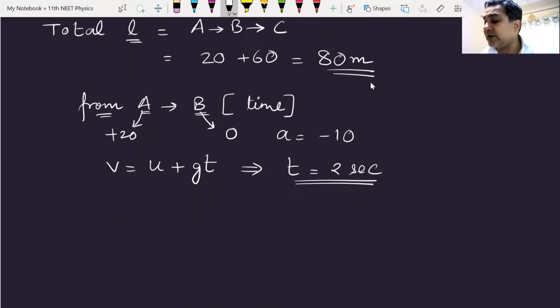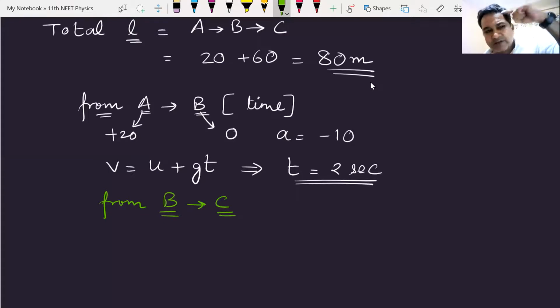From where to where will I make the equation now? The body is at point B, and it has to go to point C. The journey started from A, it goes till B, and the final point is C. I should definitely make my equation from B to C. Yes, Niharika, that is what you must understand. Simple things. We have come up till point B. Now from B we will start our journey.